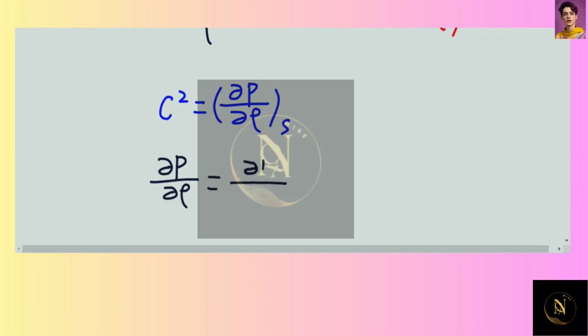delta P over rho to the power K plus the partial differentiation for the rho, which is negative K times P, and then times rho to the power of negative K minus 1, and then with the partial differentiation symbol here, which is delta rho for this part.